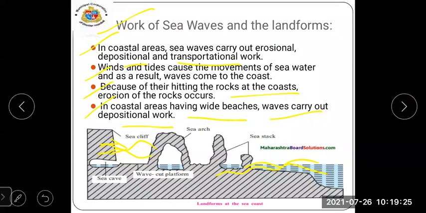When the high tides are there, they will hit the rock at the coast, and at that time the erosion of the rocks will occur. Means continuously the waves of the sea are hitting the rocks too. At that time you will see the erosion of the rock will start occurring.